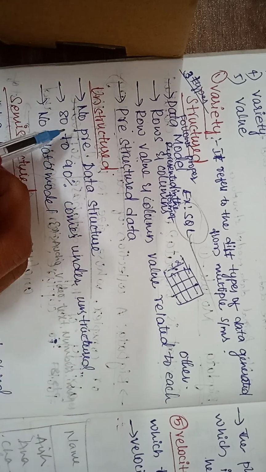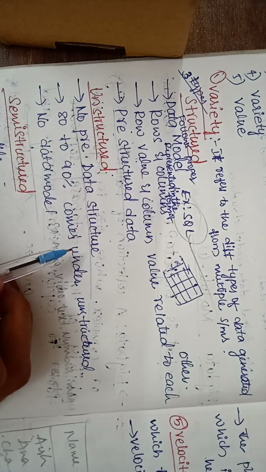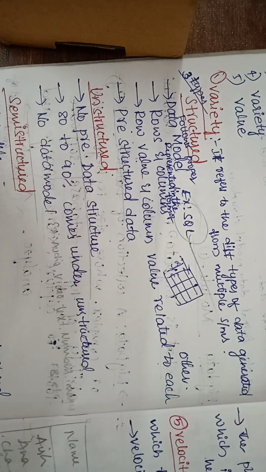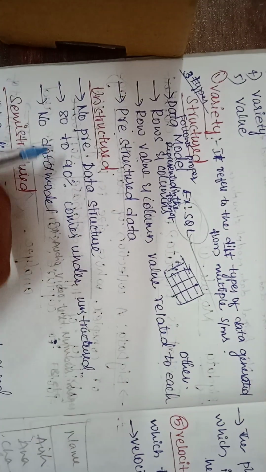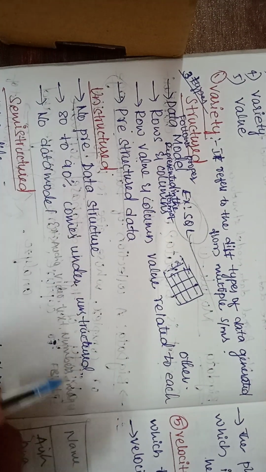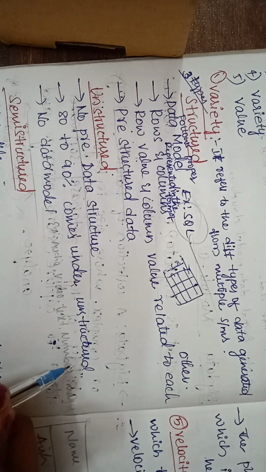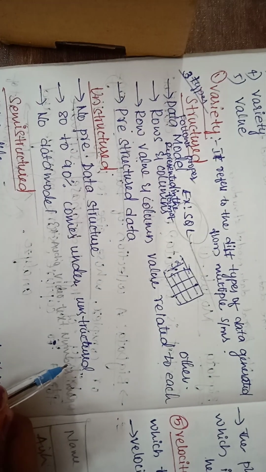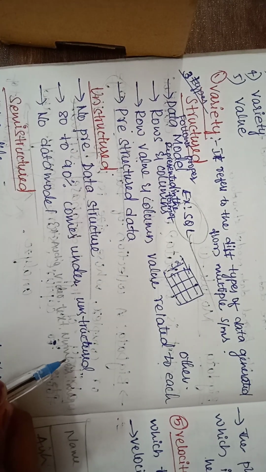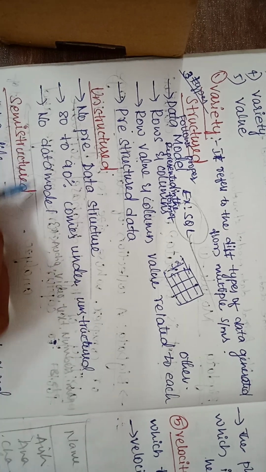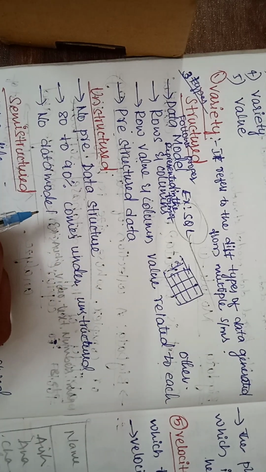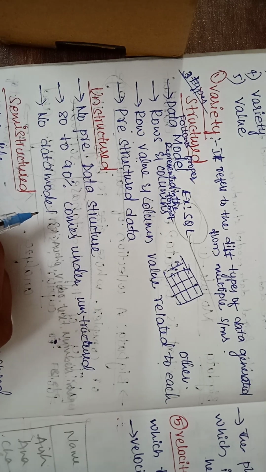Unstructured data has no pre-defined data structure. There is no particular data structure. And 80 to 90% of data comes under the unstructured format only. In unstructured format, there are no rows and columns to show the particular data. That's why 80 to 90% of people use unstructured format to store their data. There is no data model, no particular data model to store the data in this unstructured format.